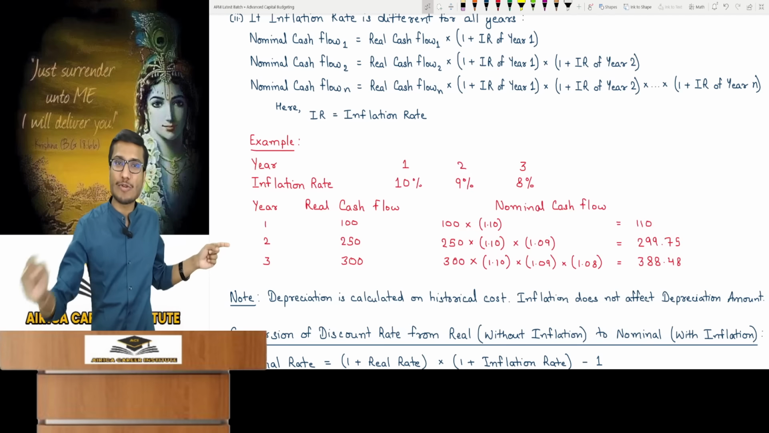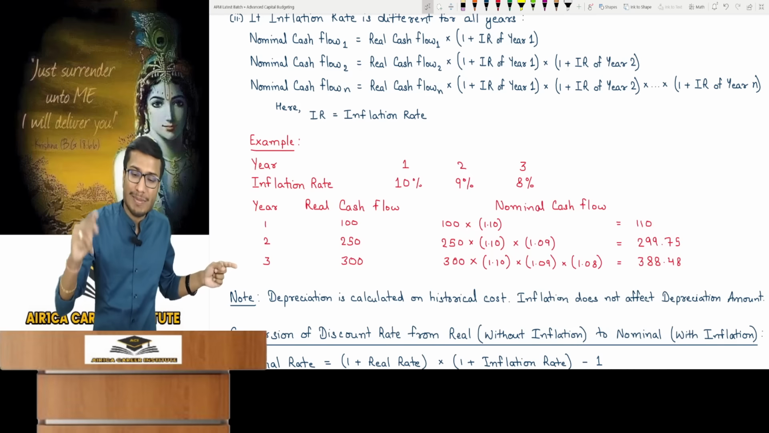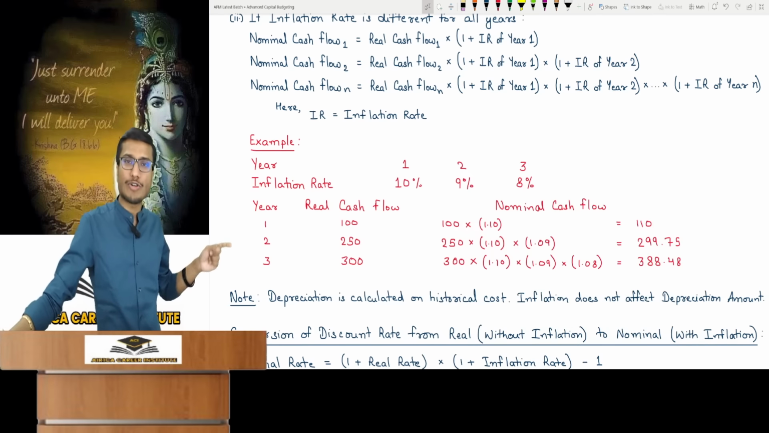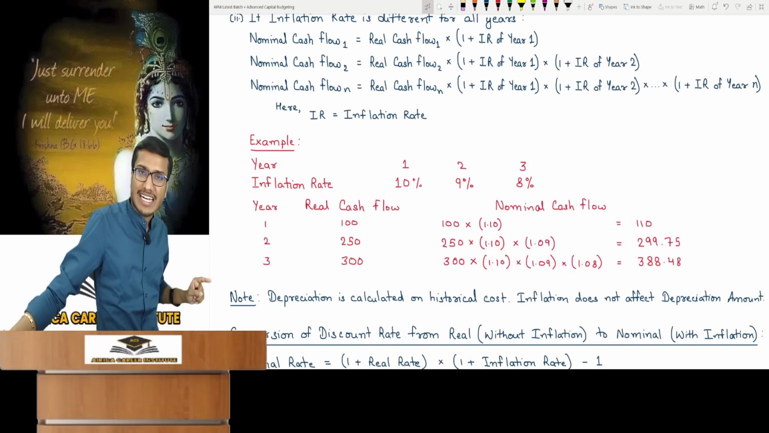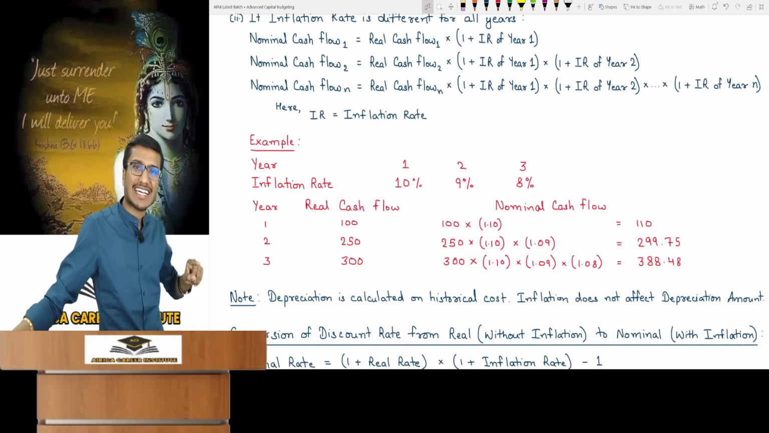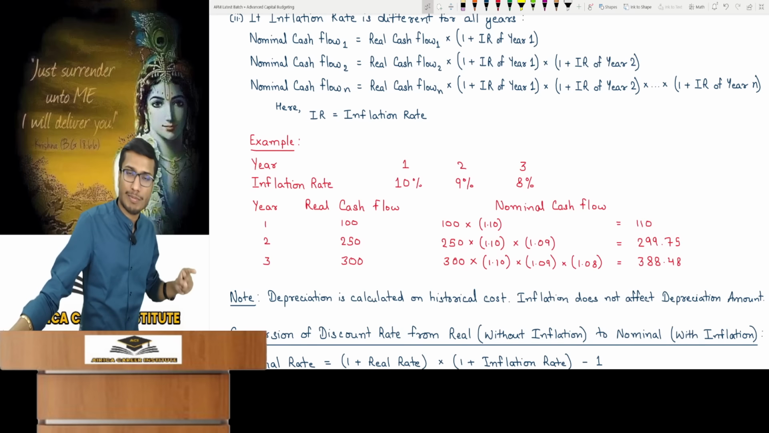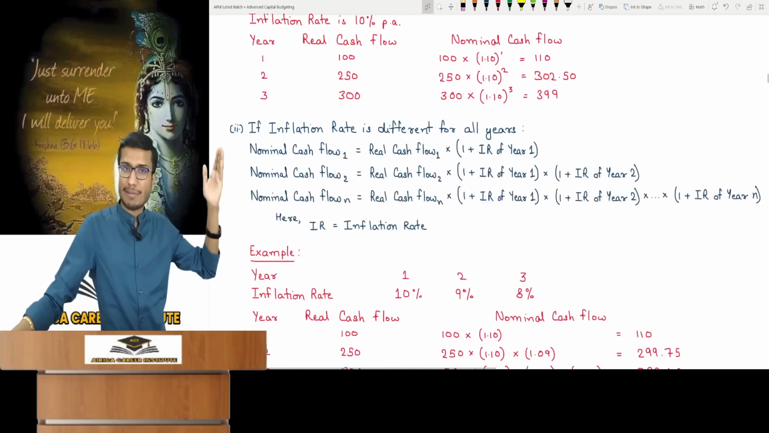So how will you do this? 250 into 1 plus inflation rate of year 1 into 1 plus inflation rate of year 2. That is 250 into 1.10 into 1.09. Similarly for third year. It's 300 and you will multiply this by 1 plus the inflation rate for year 1, then year 2 and finally year 3. So into 1.10 into 1.09 into 1.08. Nominal cash flow for third year. I have written down the formula for you how it works in this case.